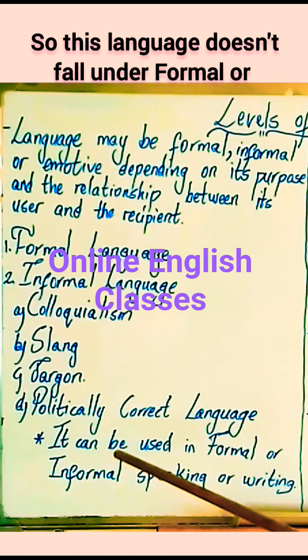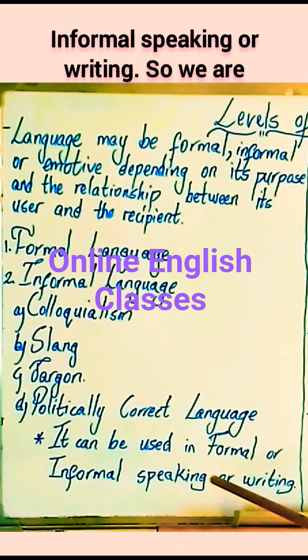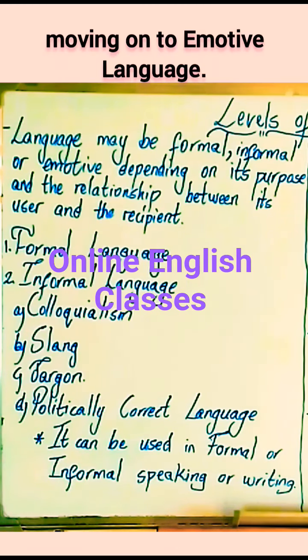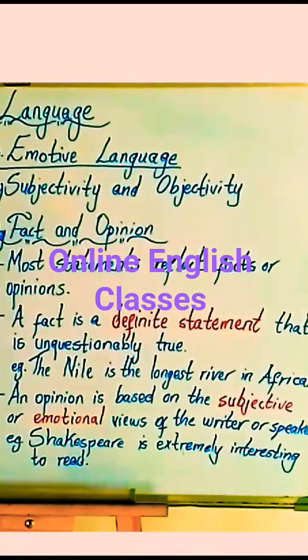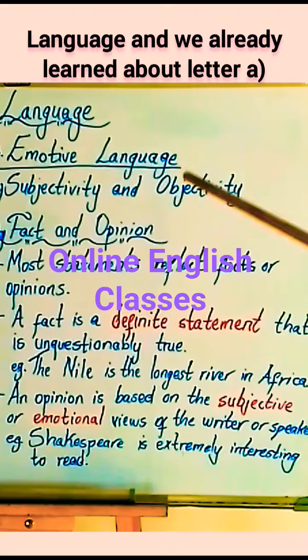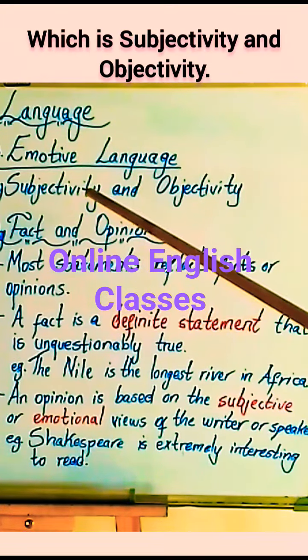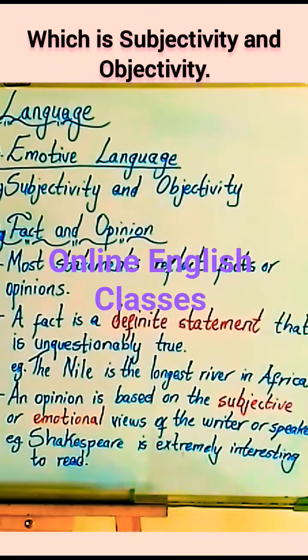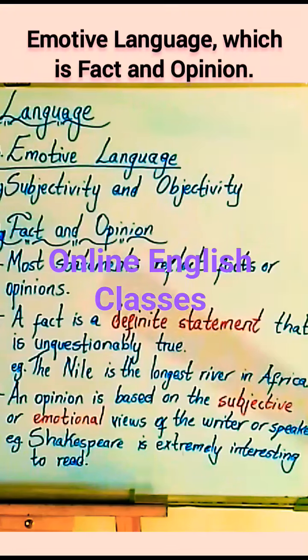So this language doesn't fall under formal or informal language. It can be used in formal or informal speaking or writing. So we are moving on to emotive language. So we have number 3, which is emotive language, and we already learned about letter A, which is subjectivity and objectivity. Today we are learning about letter B under emotive language, which is fact and opinion.